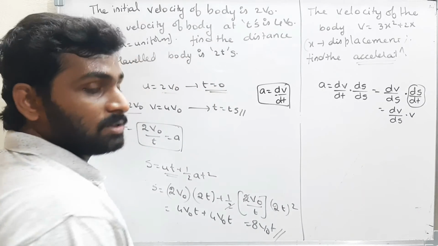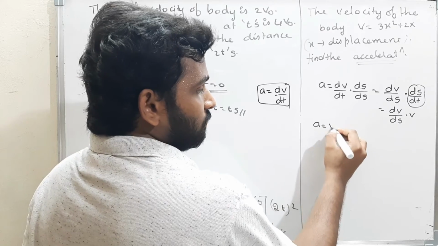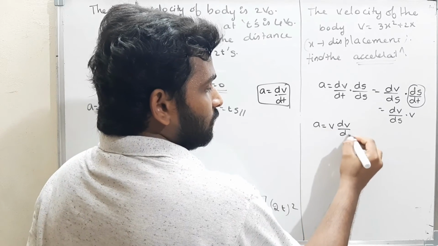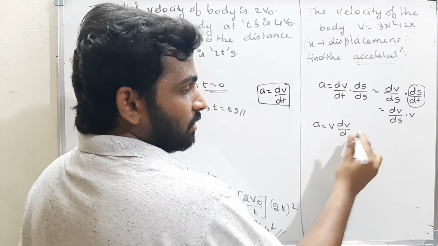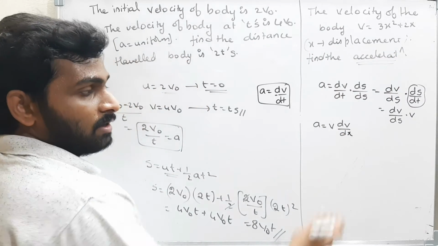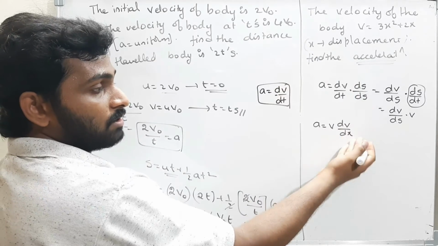Therefore, acceleration I got as v into dv by ds. Here s is nothing but displacement, but here the displacement is given by the symbol x. Therefore, I took it as dv by dx.